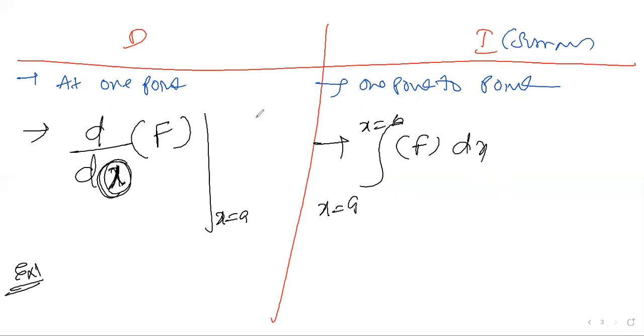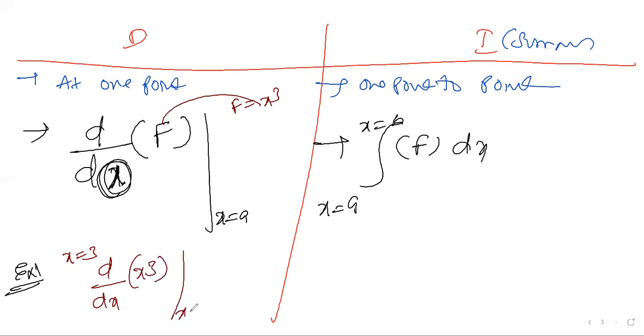Imagine a built-in function, let us say f is equal to x cube. So we can say a flat number x is equal to 3, how many people are there, then you can write the formula d by dx of the function x cube at x is equal to 3, how much it is there. This is the way you can write.